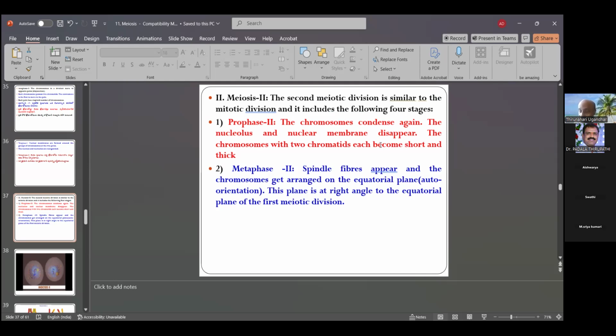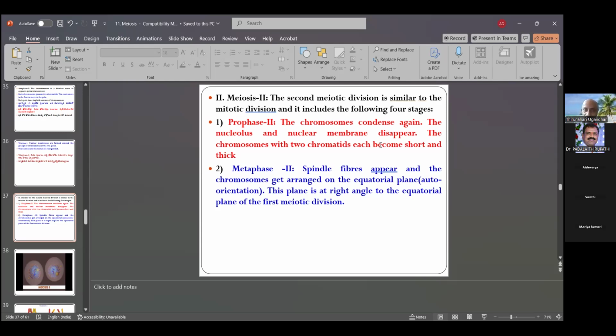In mitosis, two equal cells are formed, but here meiosis 2 gives double, that is 4 cells. First meiosis gives 2 cells. In the second meiosis, the 2 cells are doubled into 4 cells. That is also tetrad formation after completion of meiosis 2. Meiosis 1 and meiosis 2 are both important for the formation of gametes.